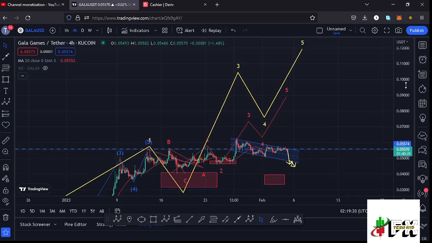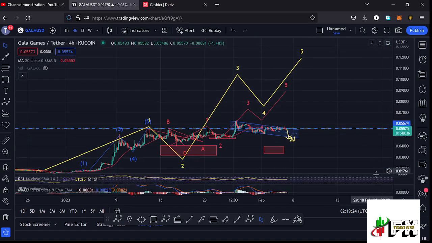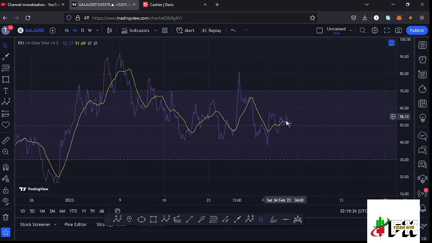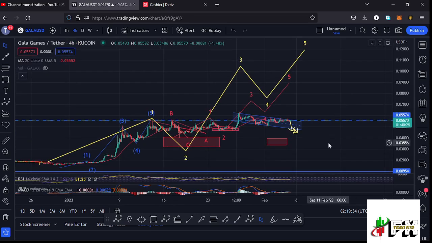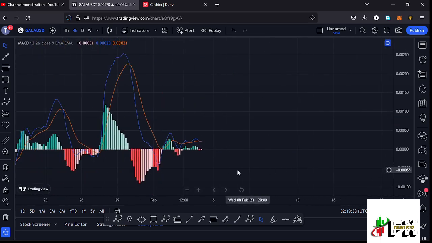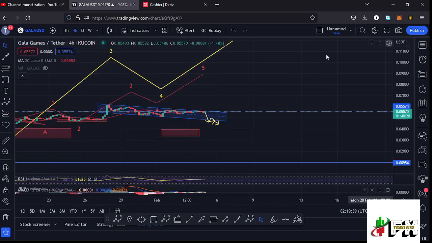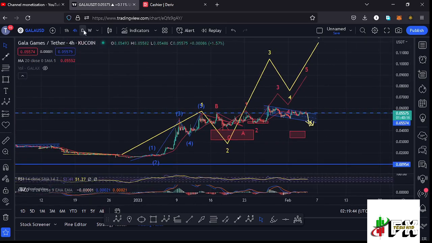And before I give you now the long-term scenarios that I'm expecting to play out, allow me to first take a look at the indicators, where you can see that on the RSI we are trading at around the 52 mark, meaning we have massive room to support higher movements here and also lower movements to the lower side here on the Gala Games chart. And also taking a look at the MACD, we have been able to print a bearish cross fully supporting lower prices, and let's be patient and see how that plays out on the indicators.